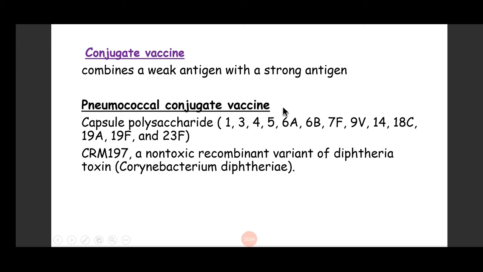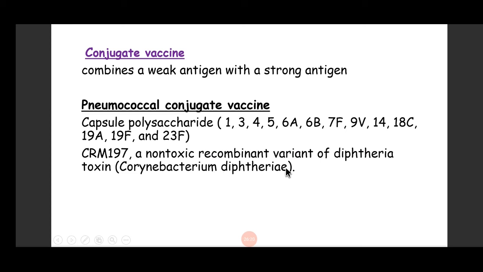One example is pneumococcal conjugate vaccine, in which we take capsule polysaccharides of various strains like 1, 3, 4, 5, 6, 7 strains, or some vaccines are giving 23 strains, and we combine these polysaccharide antigens with a strong antigen, for example, a non-toxic recombinant variant of diphtheria toxin.